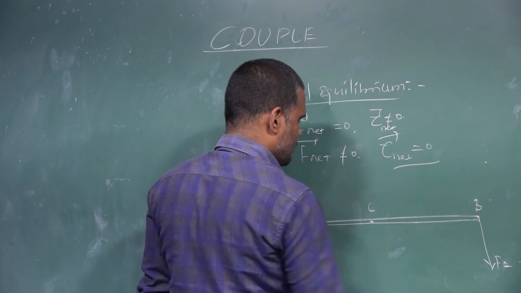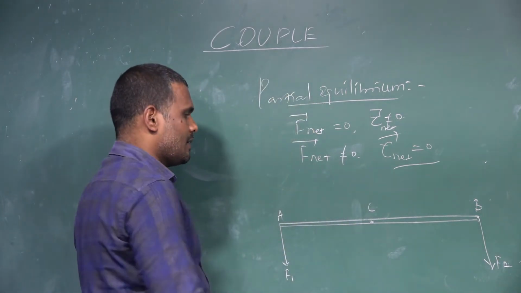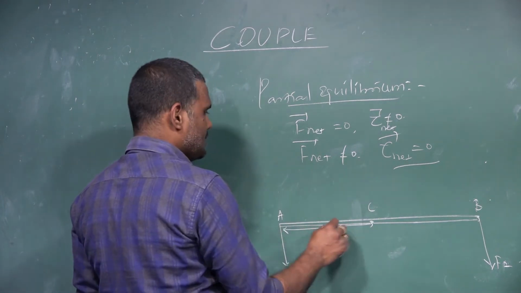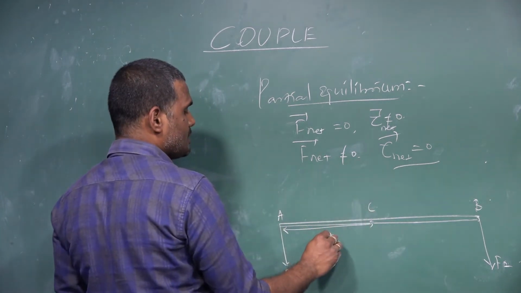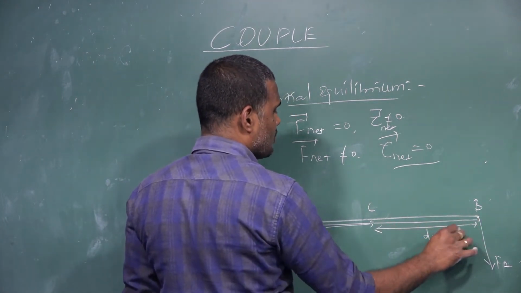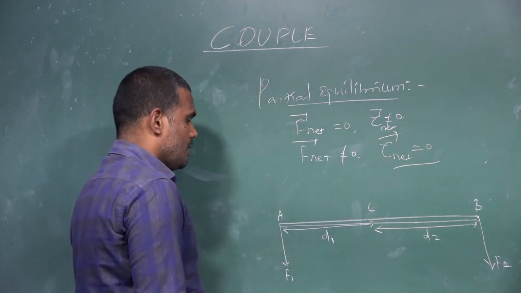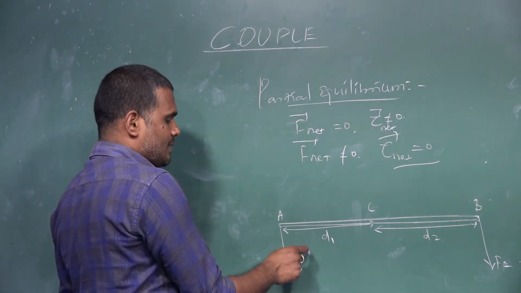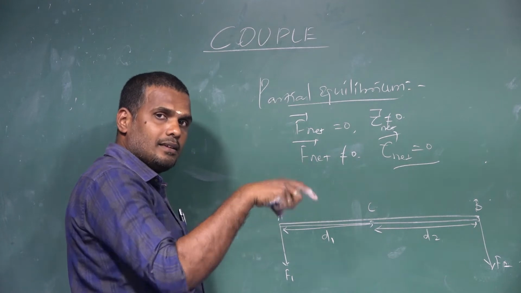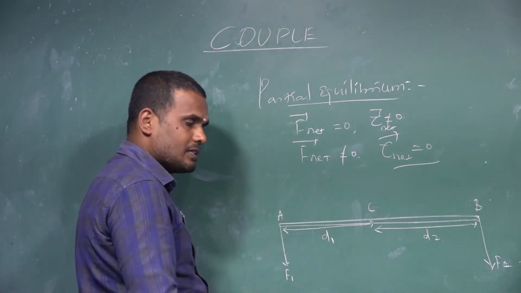Let us say the distance of the midpoint from one end is D1, and the distance of the midpoint from the other end is D2. If you look at this particular case, the two forces are acting along the same direction, in the downward direction.